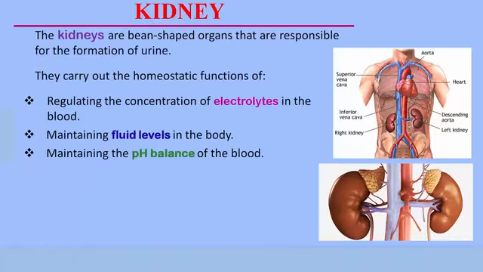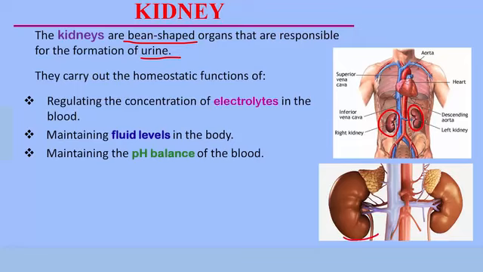So we are going to look at some of these organs, and we are going to begin with the kidney. We're going to take these organs in different lessons. So in this lesson, we'll begin with the kidney. What is a kidney? Have you seen a kidney before? This is a kidney. Take a good look at the kidney. The kidneys are bean-shaped organs that are responsible for the formation of urine. Don't they look like beans? We say it's bean-shaped because it looks like the seed of a bean. They are responsible for the formation of urine.